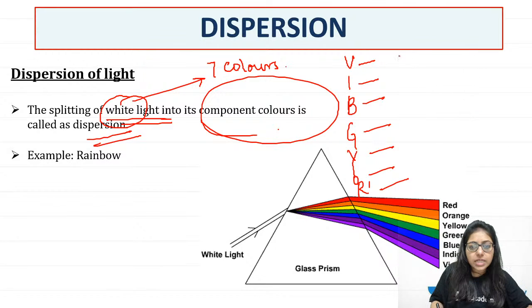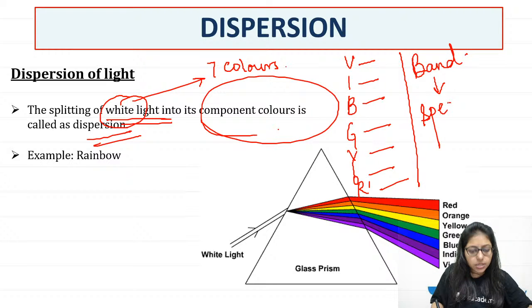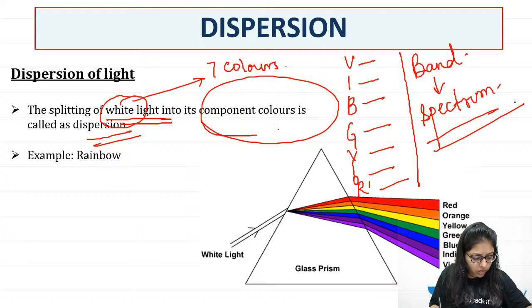So these are the 7 colors, and this band of 7 colors is called spectrum. What do we call it? Tell me. We call it spectrum. I hope all of you are clear now.